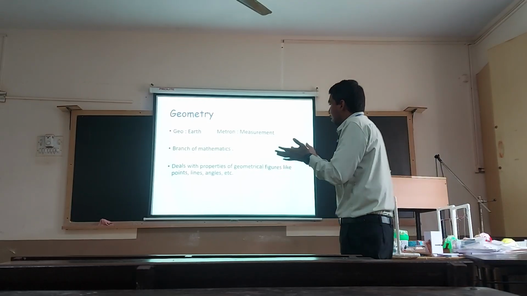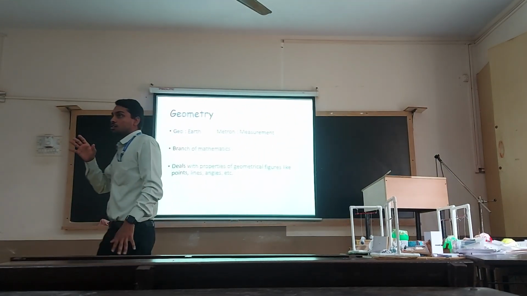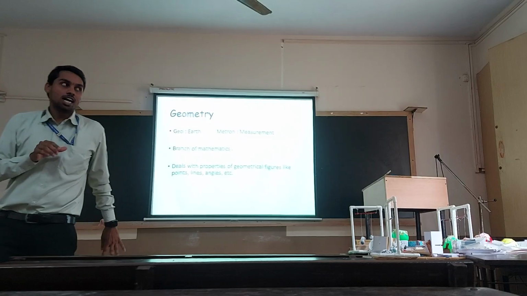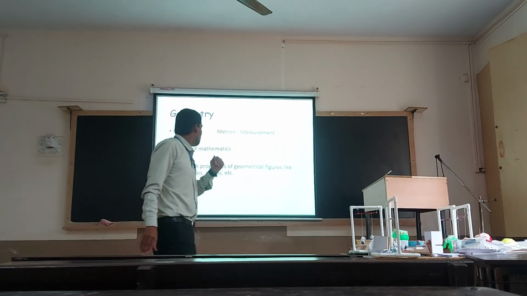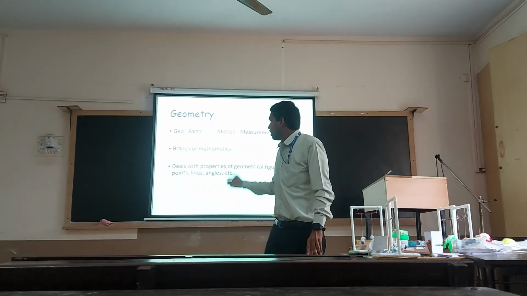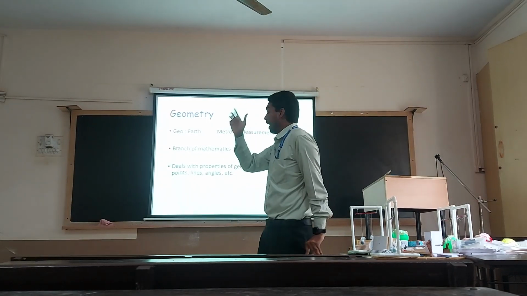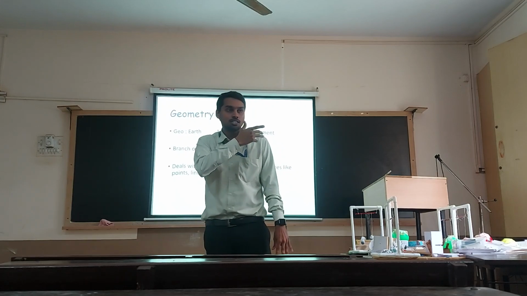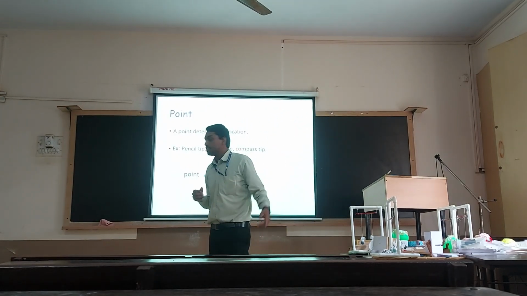Finally, that particular branch of mathematics dealing with measurements was given the name geometry. Hence we can say that geometry is a branch of mathematics which deals with measurements. It deals with the various properties of geometrical figures like points, lines and angles. We will go into detail and see what they are.